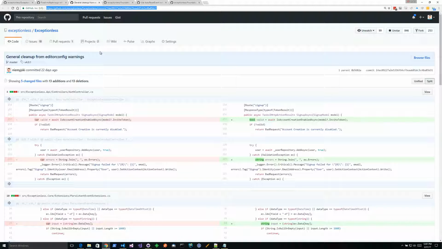Another thing that we did is we started having a common editor config, which has our bracketing style and rules that we want across all of our projects. And so we started doing a little bit of cleanup on that.